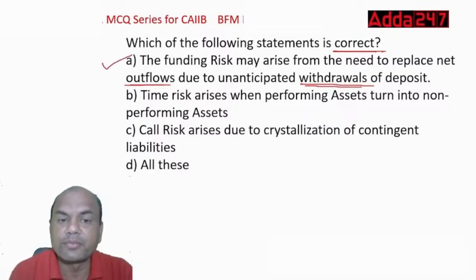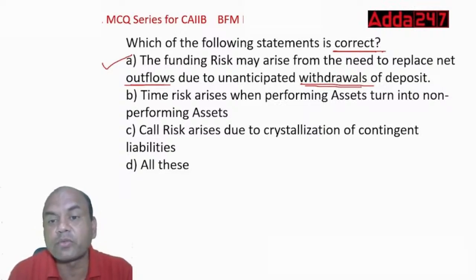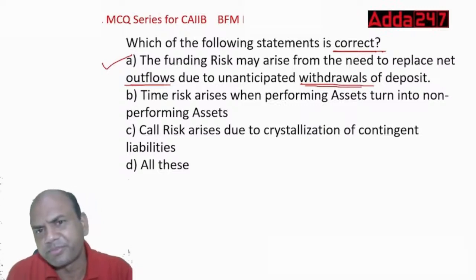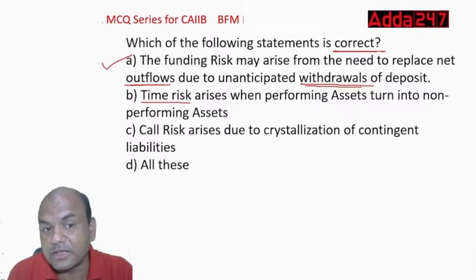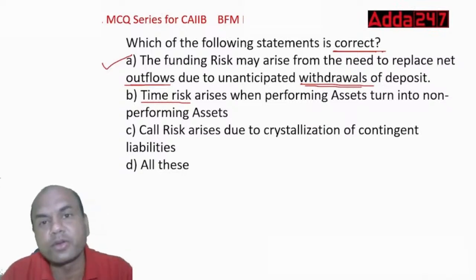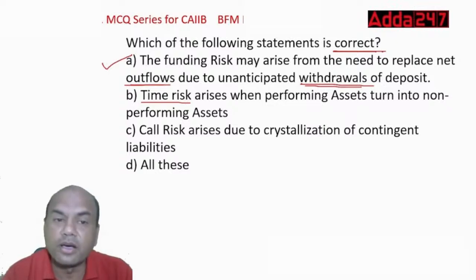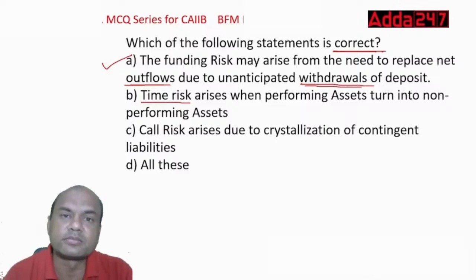What about B? Now I want you to answer. Time risk arises when the performing assets turn into NPA. Is this true? What is time risk? Let me explain, but I won't answer whether B is correct or not. That is what you should answer. Time risk is a part of liquidity risk. In liquidity risk, I don't get money on time to pay for my liabilities.